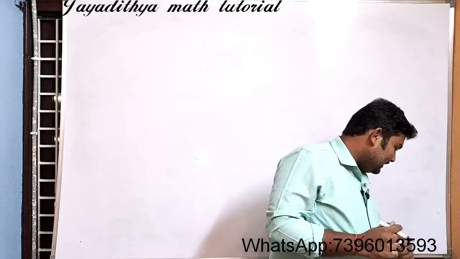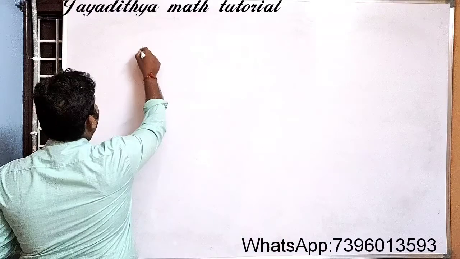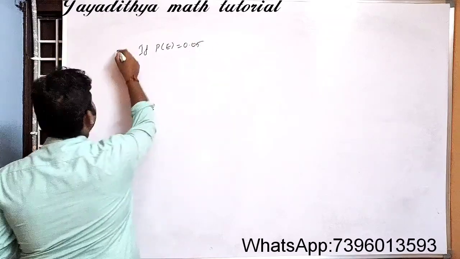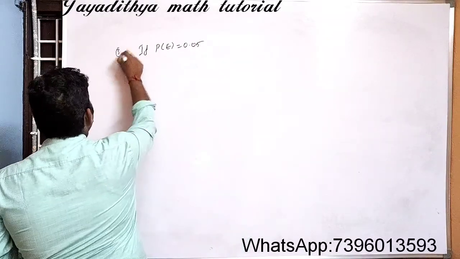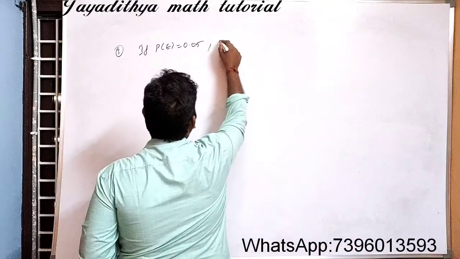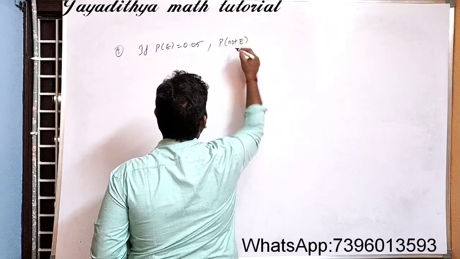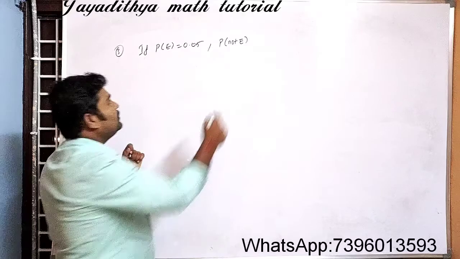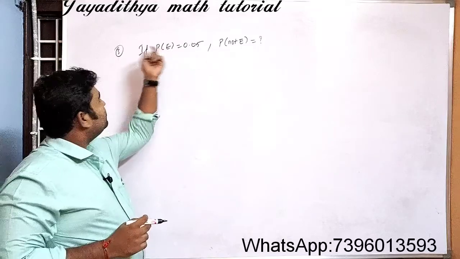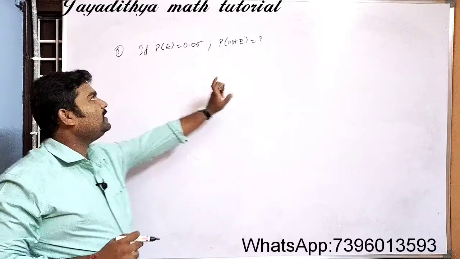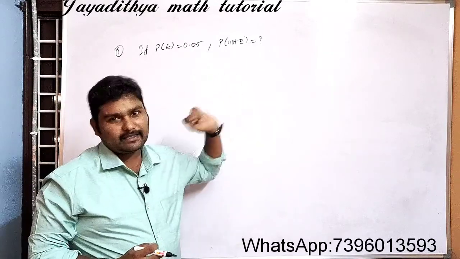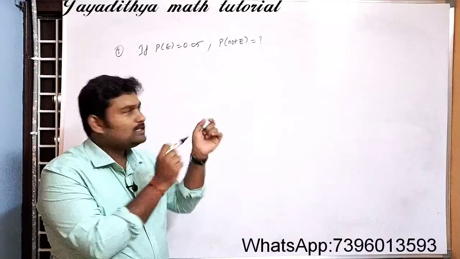Okay, so here it is given that P of E is equal to 0.05. This is your third problem of your exercise. What is the probability of not E? That is our question right now. So see here, this problem depends on complementary events. Why? Because here it is given the probability of an event and we need to find not that event. Okay, the probability of not getting that event we need to find. So see here, these two are complementary events.